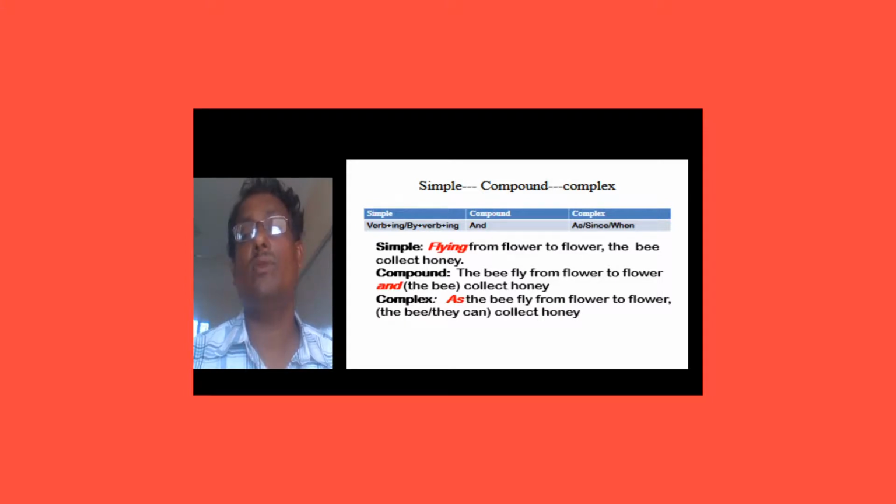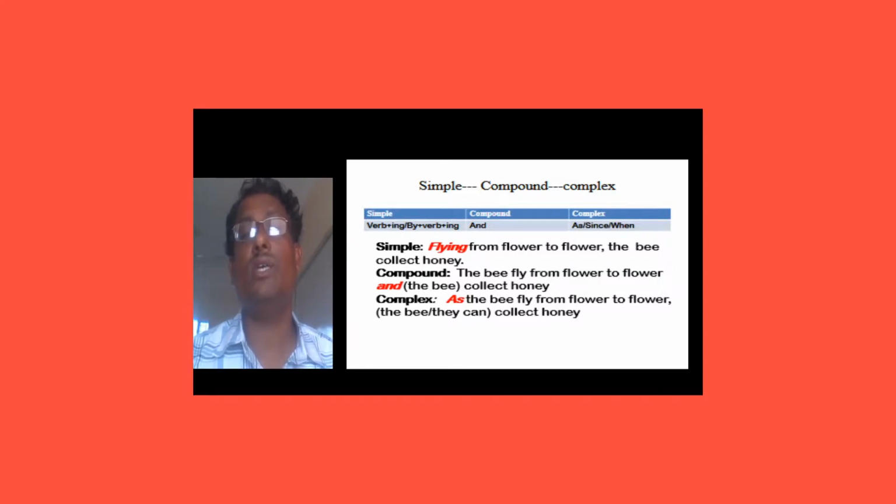So from simple to compound and from compound to complex, the sentence itself becomes: Flying from flower to flower, the bee collects honey. Compound form: The bee flies from flower to flower and collects honey. And the complex form of the sentence is: As the bee flies from flower to flower, they collect honey or they can collect honey. So, dear learners, I think you have understood something of the rules of the sentence.